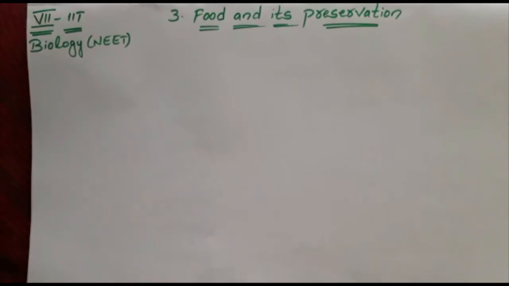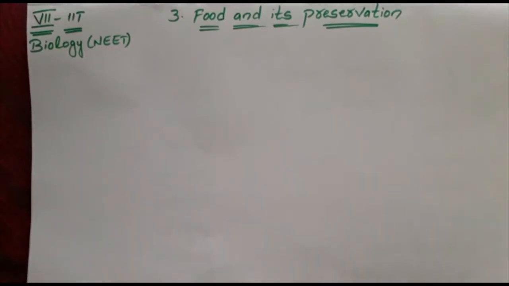So we are learning about the third lesson, food and its preservation. Food is the important basic requirement for living organisms, right? Here we are studying about food and its importance.